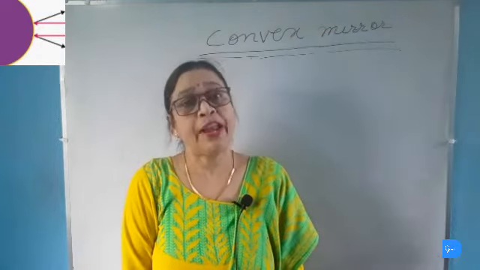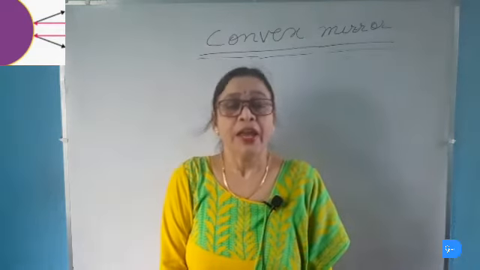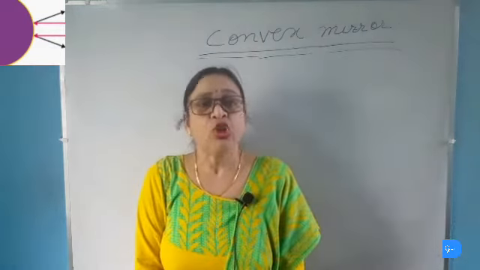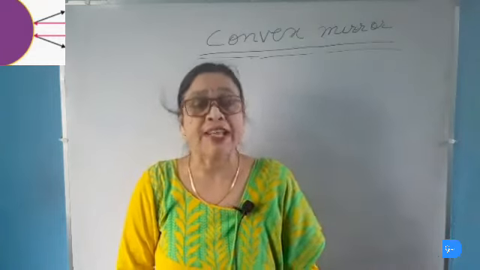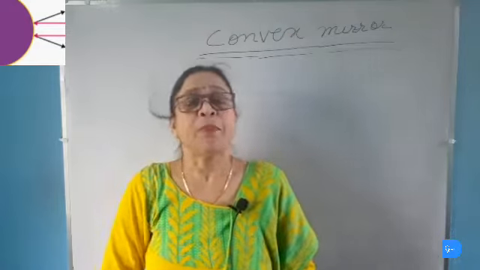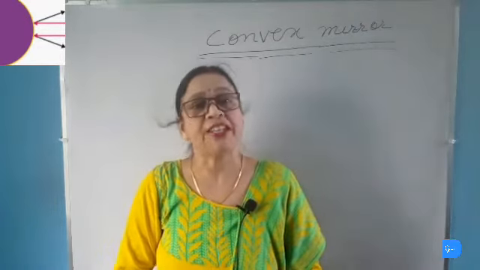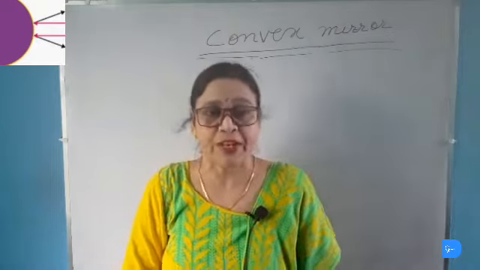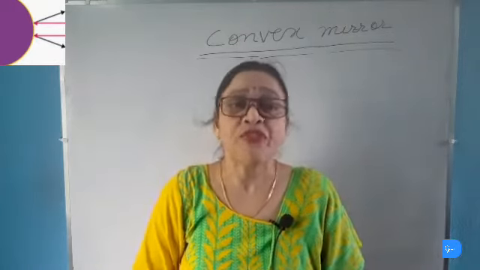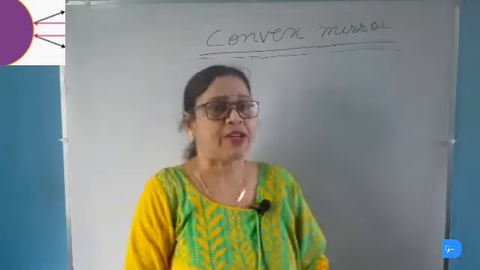Now we will go to our next topic, rules for obtaining images formed by a convex mirror. In order to construct a ray diagram to find the position, nature and size of the image formed by a convex mirror, we must know the path followed by the light rays, and these are known as the rules for obtaining the images formed by a convex mirror. So there are a few rules which are followed by the light rays in order to get the image formed by a convex mirror. Rule number 1.